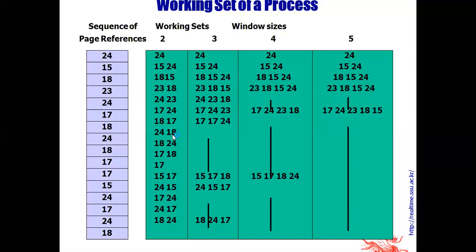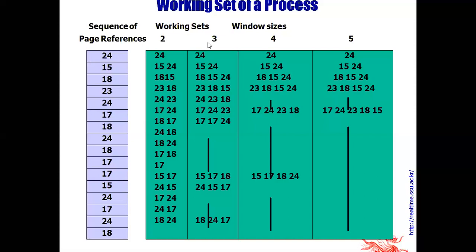Now the next page is 18. 18 is available and there is no need to replace, so there is no page fault. Now the pages available are 18 and 24. The next page is 17, so 24 is replaced by 17. Now 17 is available along with 18. The next page is also 17. In this way it will go on.